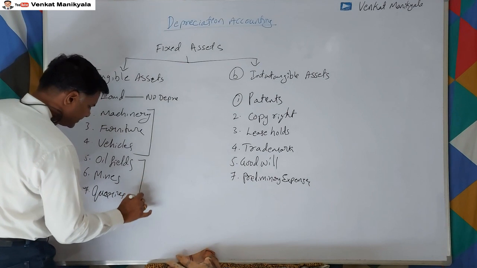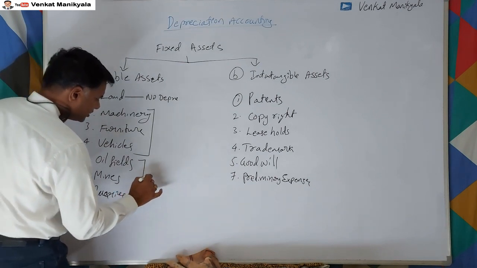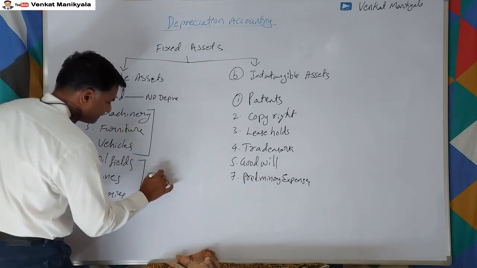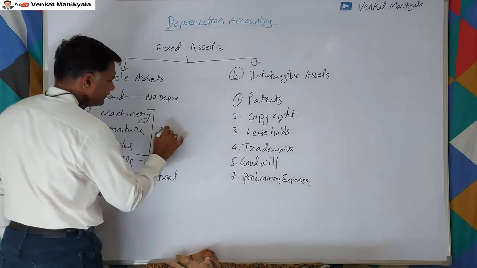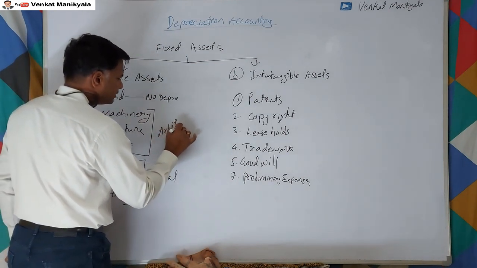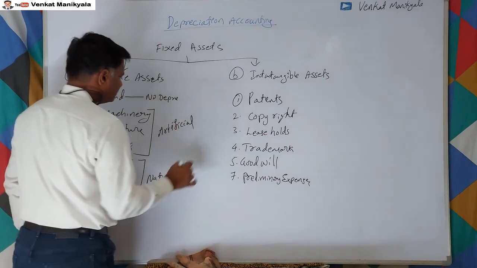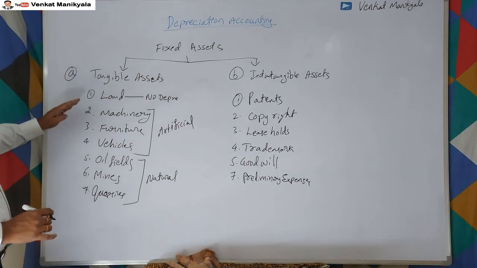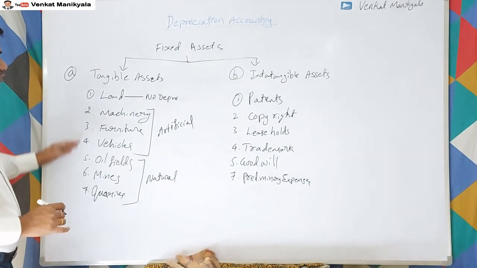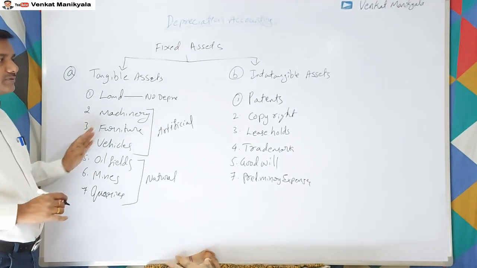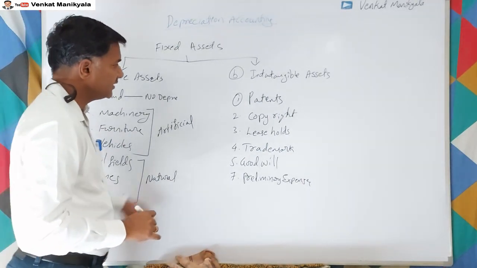Oil fields, mines, and quarries are natural assets, right? For all these things we provide depreciation, right?